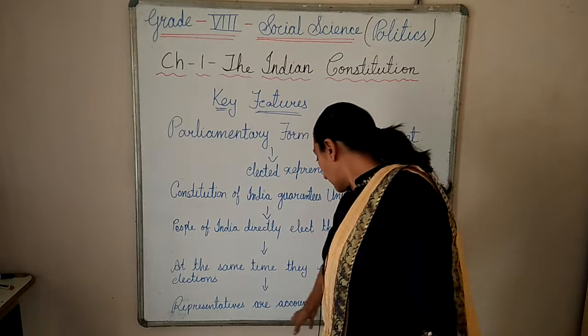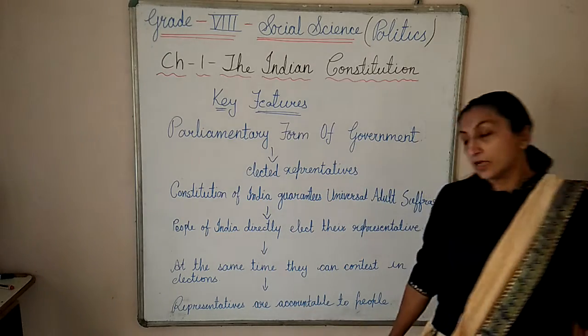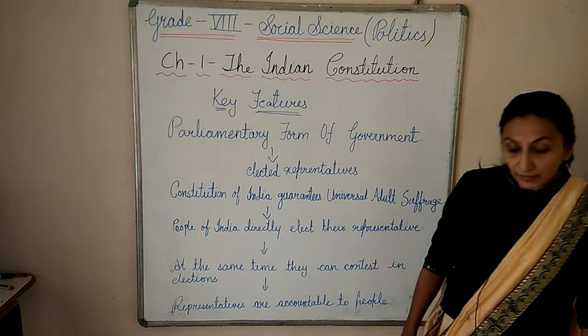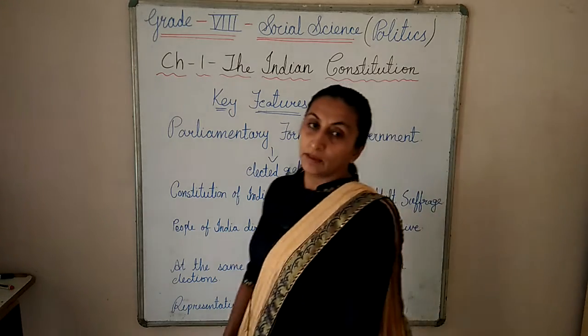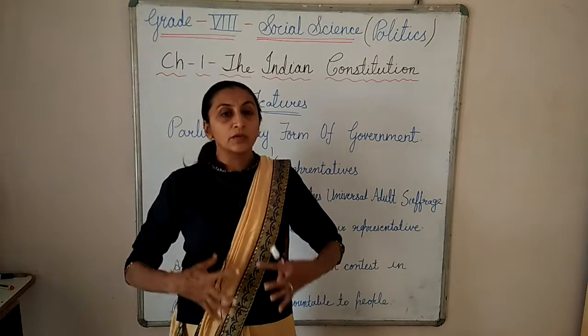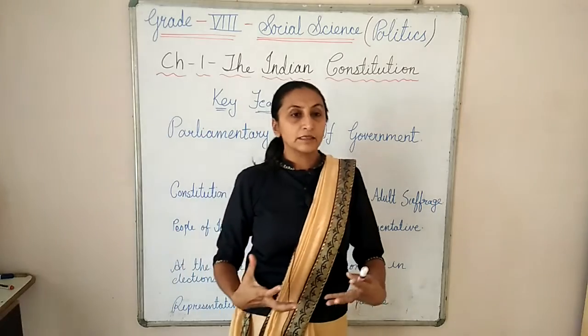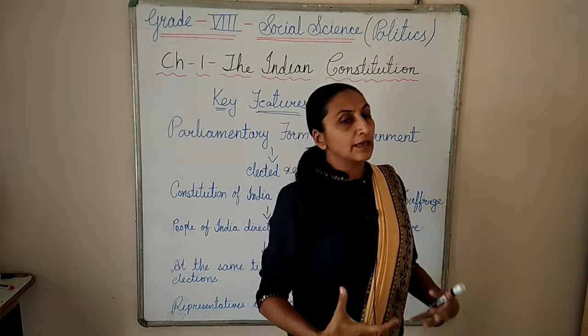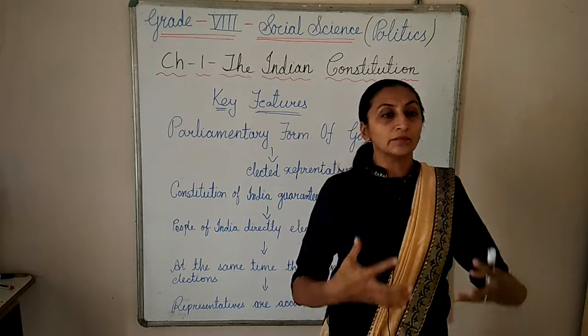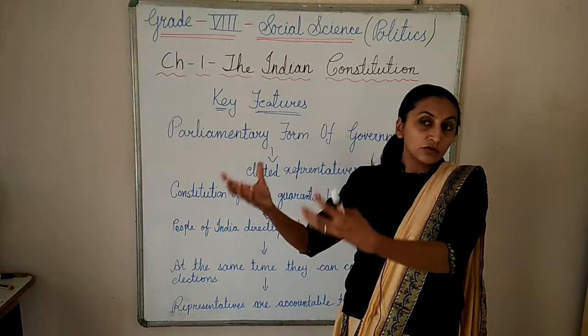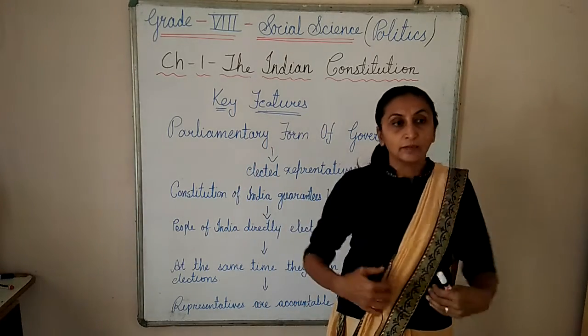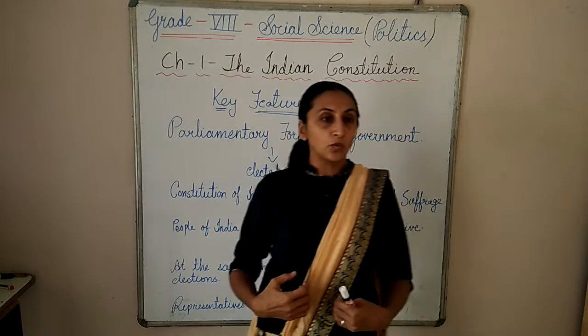Finally, the representatives are accountable to the people. Suppose we elect our representatives, and any issues are there, we tell them and they represent us in the parliament. For any answer they are accountable and answerable to us.